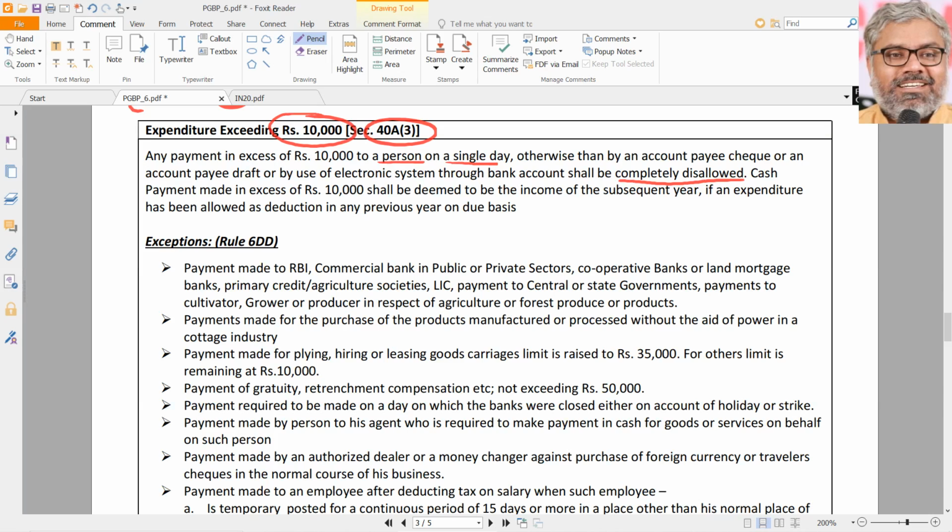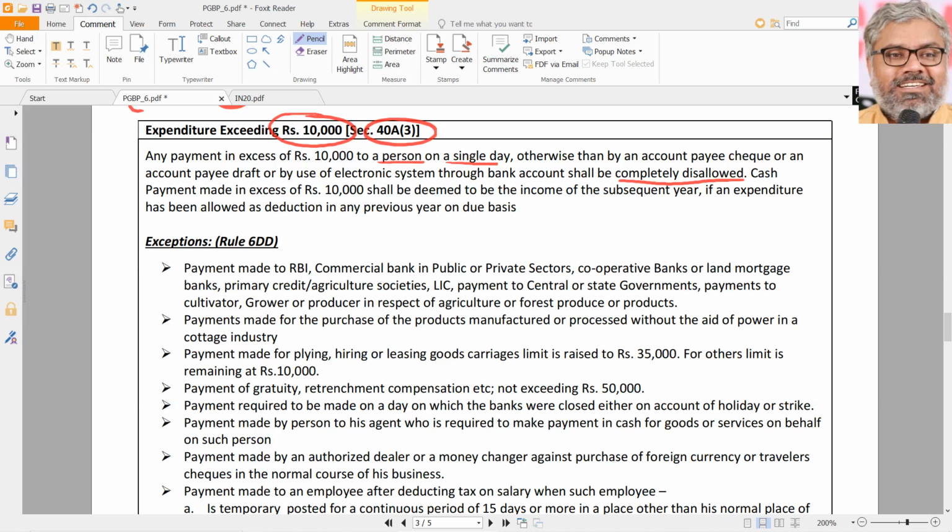But that was for capital expenditure, particularly if an amount of more than 10,000 is paid for acquisition of an asset, then it would not be added to the actual cost of the asset. Same way, if an amount of more than 10,000 is paid for capital expenditure of a specified business, then that would not be considered eligible for deduction under section 35AD. That was there earlier, but that was for capital expenditure.